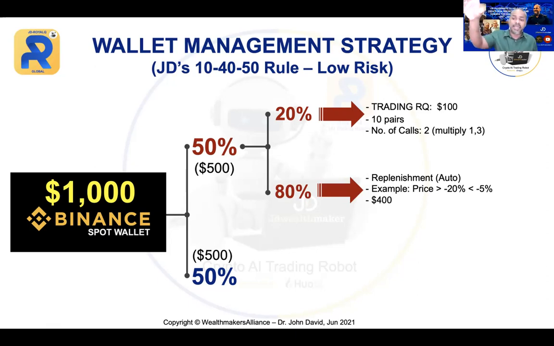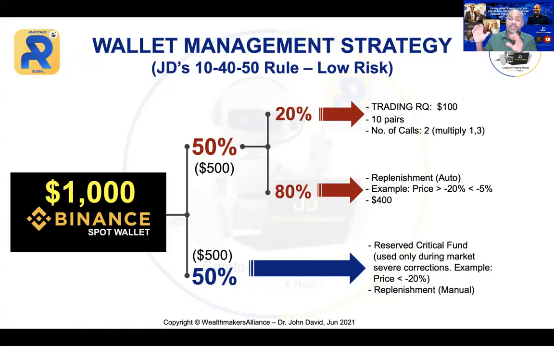So in an event, if the market goes against you, and the market correction happens, the robot will automatically do the replenishment for you. So we have $400 here to allow the robot to automatically do that. Now, the moment the robot uses up this $400, you already allocated that total $500. But if the market still goes down further, don't worry. You have the contingency fund, your critical fund, another 50%. Now you can go and do manual replenishment.